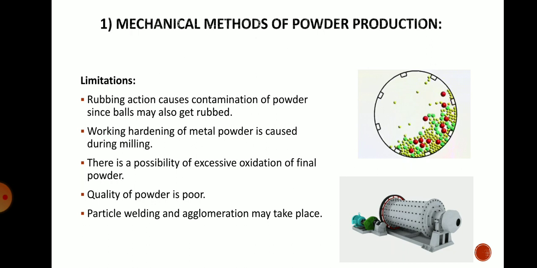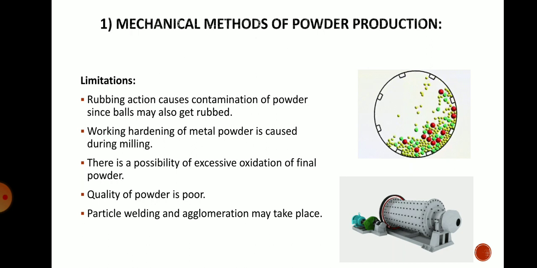Particle welding as well as agglomeration may take place due to the generation of a large amount of heat. There may be chances of production of welding joints between the powder and ball, or between powder and powder also.